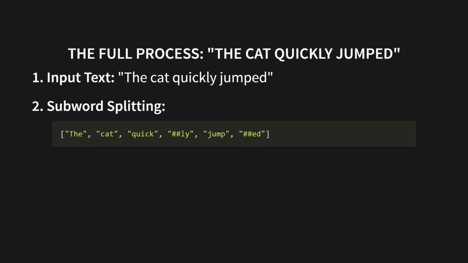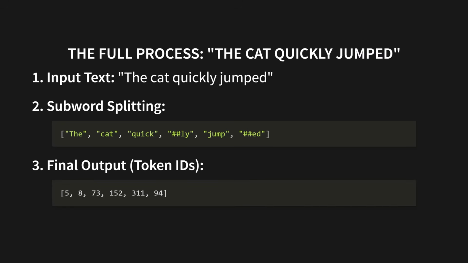Step 2, we do the subword splitting, which gives us the, cat, quick, ly, jump, ed. And step 3, the final output, is just that list of token IDs: 5, 8, 73, 152, 311, 94. This final list of numbers is what actually gets fed into the neural network.